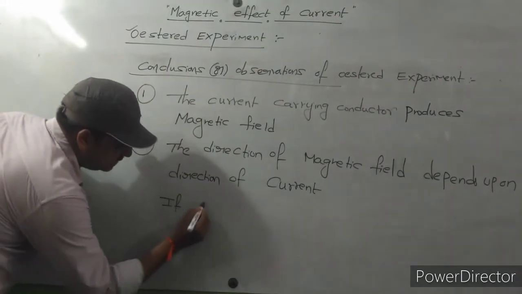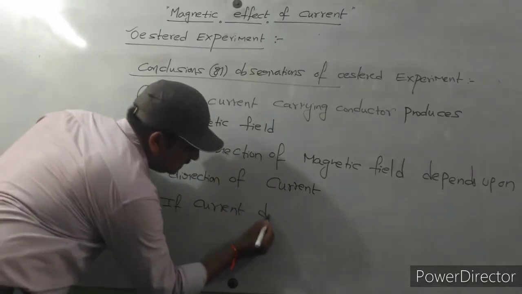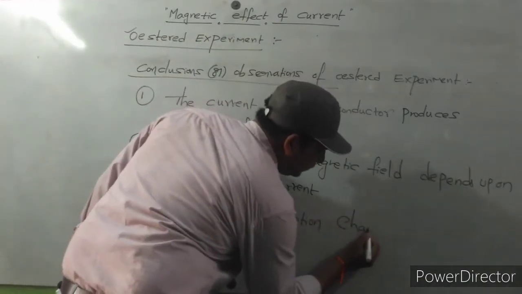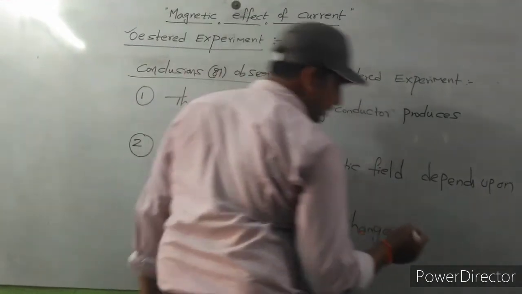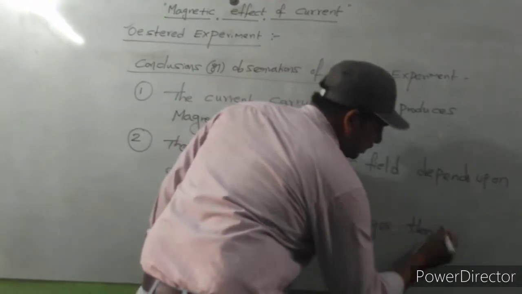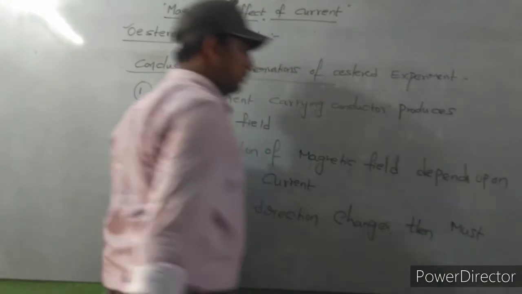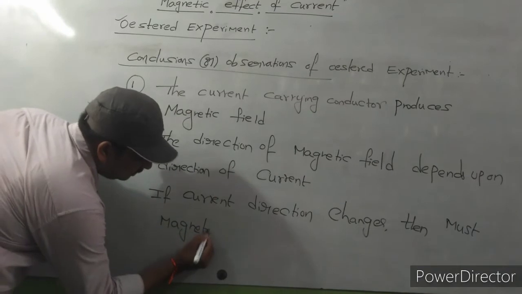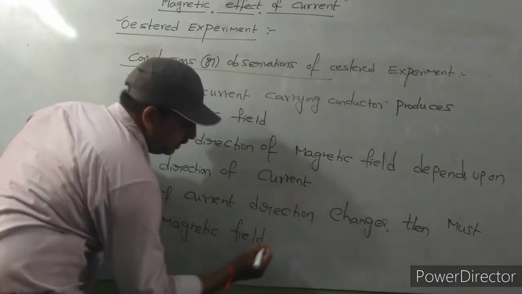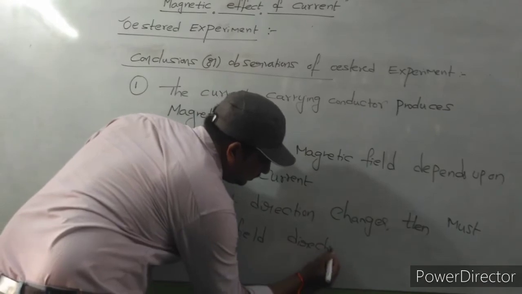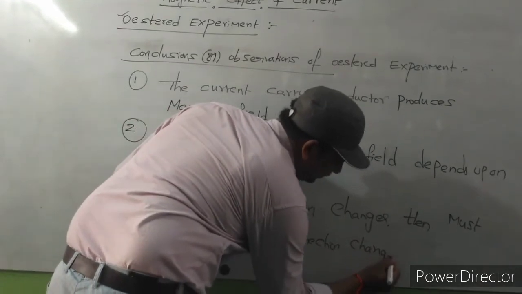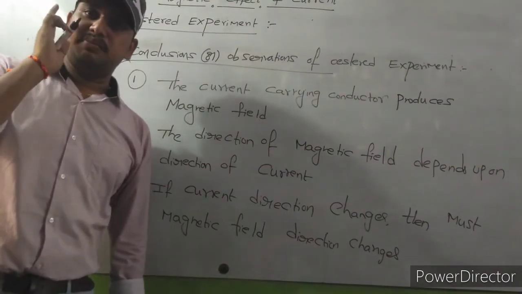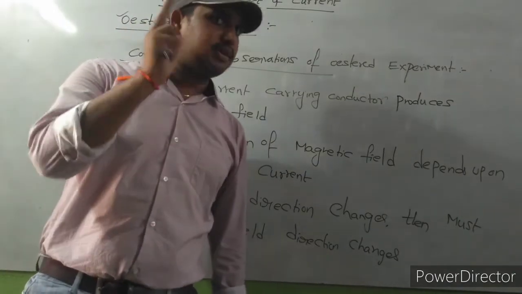If the current direction changes, then the magnetic field direction must change. So these are the main conclusions of this experiment, because we already observed the two steps of the Oersted experiment.